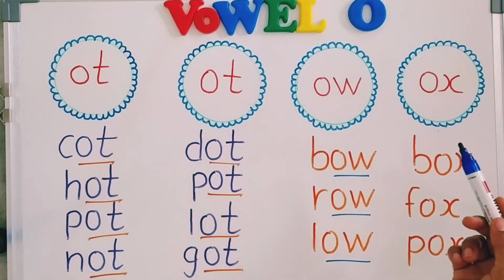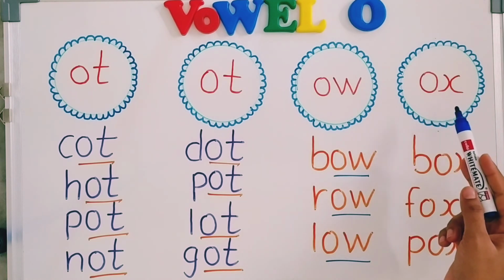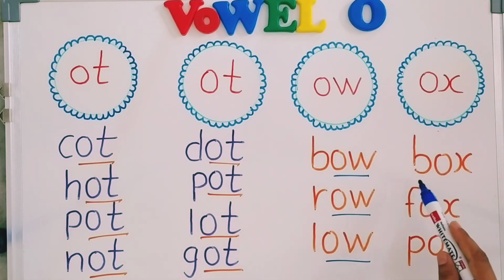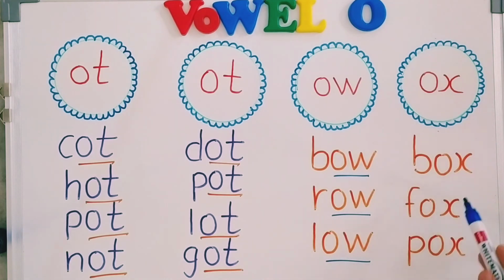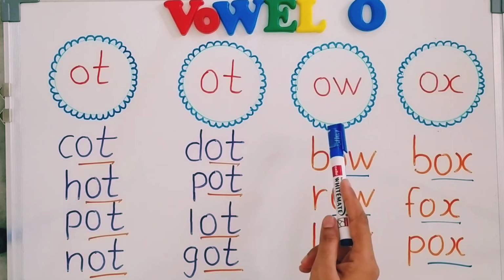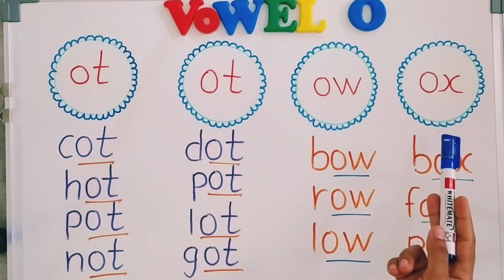Next one is O and X. The sound of O is "o" and the sound of X is "x". So b-ox, box; f-ox, fox; p-ox, pox. Like b, ox, box; f, ox, fox; and p, ox, pox. So four more combinations: ot, ow, and ox.